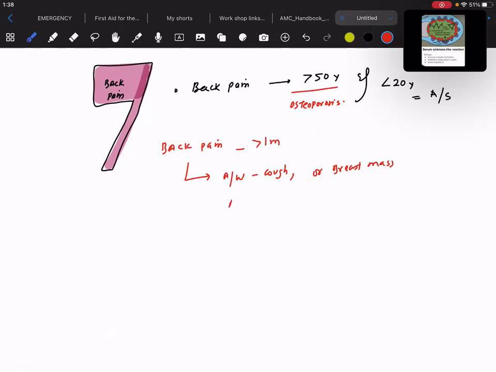Or the patient is on anticoagulation, because this can result in the subdural hematoma, resulting in the accumulation of the blood in the spinal canal also, right? In the spinal cord also, because there is an extension of the meninges to the spinal cord.